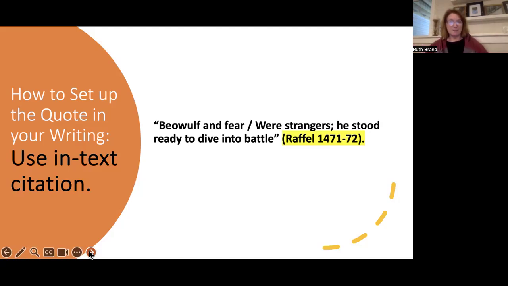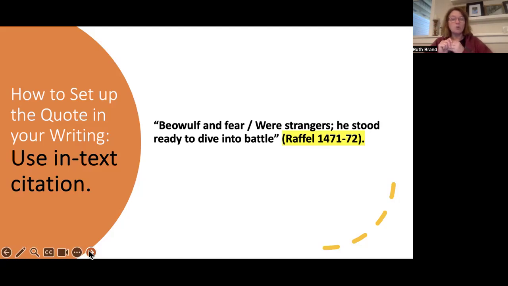Say I'm writing a great big essay on Beowulf, and the first time I use a quote from Beowulf is this quote I'm going to use to support this idea that good leaders are ready to defend their people. This is the first quote I'm using. So in parentheses after the quote, you usually include the author, and it could be a page number if it's a regular book. This is not a regular book, it's a poem. So instead of a page number, I'm just going to use the line numbers.